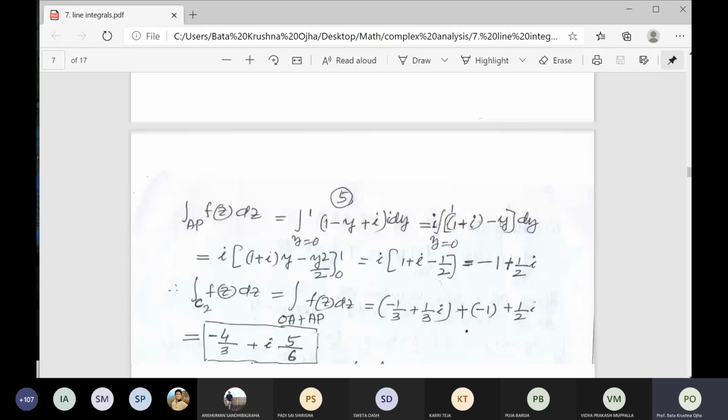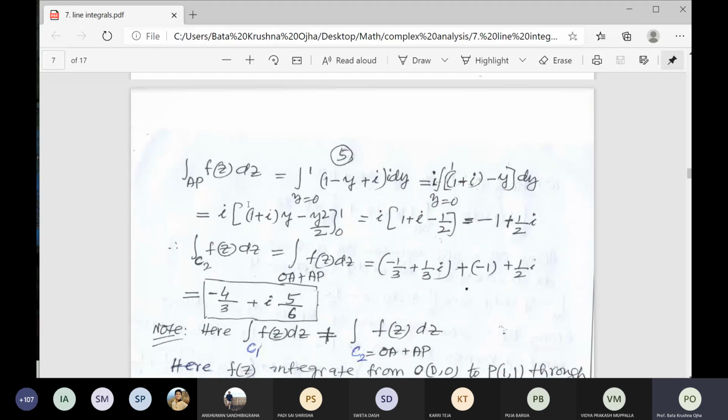Now come to the question. Integral over AP, f(z) dz. So please do it. Otherwise, I will explain and you will not understand. You do it. If you have any problem, you will ask me. Replace x is equal to 1 and y varies from 0 to 1. Then dx is equal to 0, already you know. Only dz is equal to i dy. Integrate.